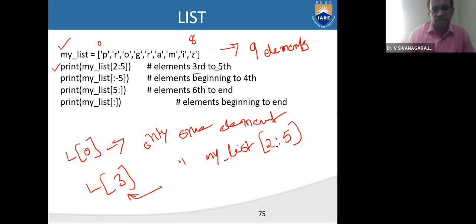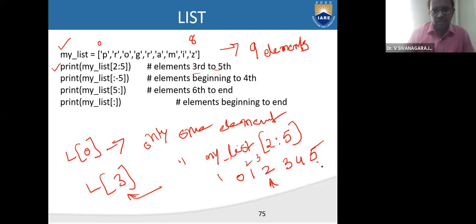2 to 5. That means 2 means what? Third element, right? So 0, 1, 2, 3, 4, and 5. I want to access the third element. This is my third element. So this is the first element. This is the second element. This is the third element. And this is 4. This is the fifth one.